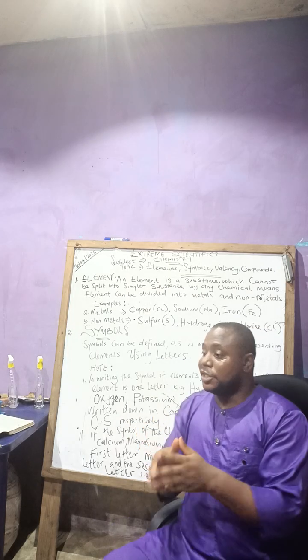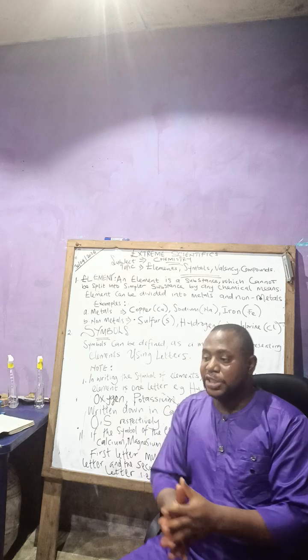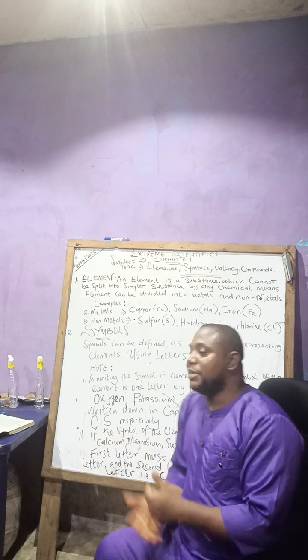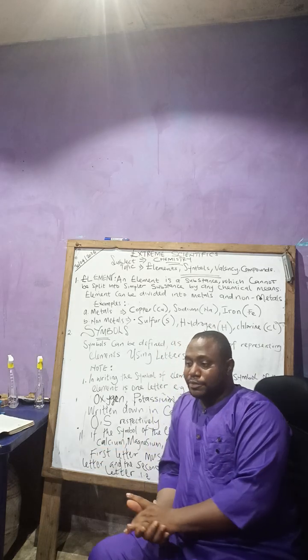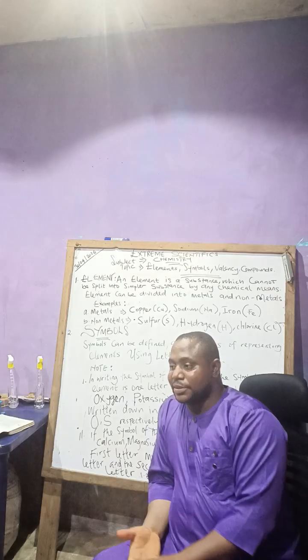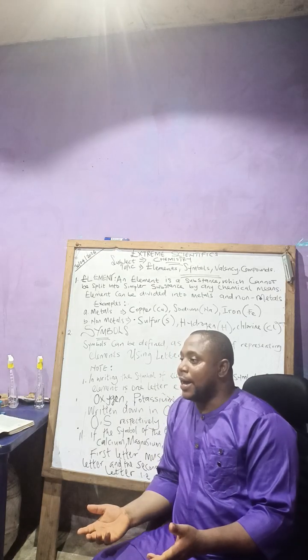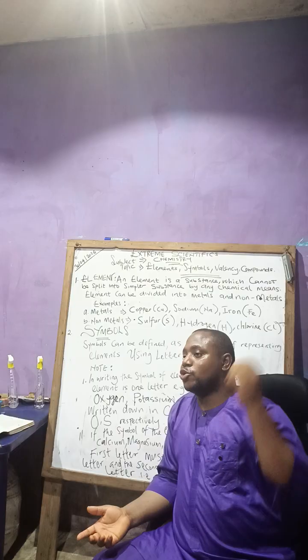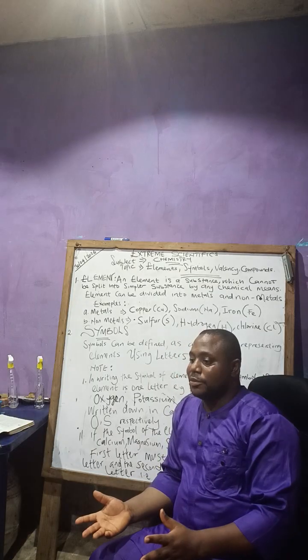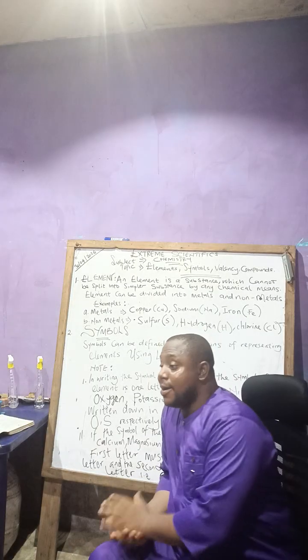It can be in liquid form, solid form, or gaseous form. If you throw sodium into water, it will explode, because sodium is hyperactive.